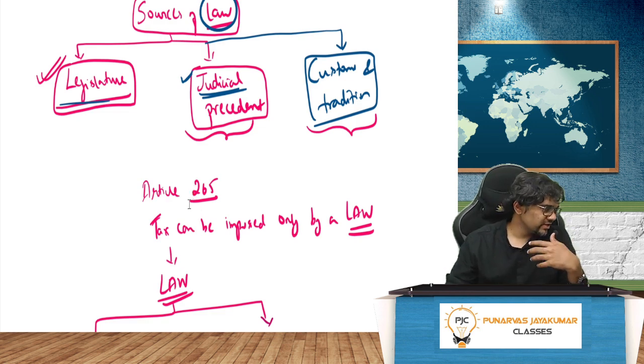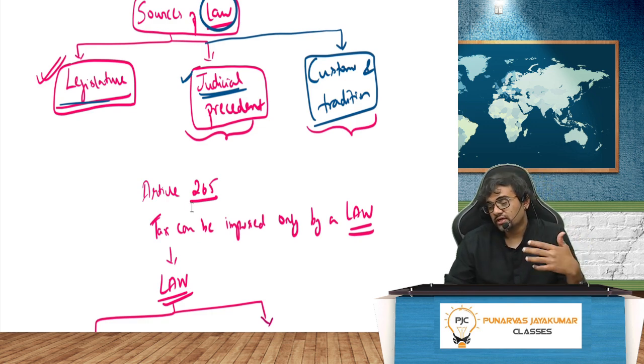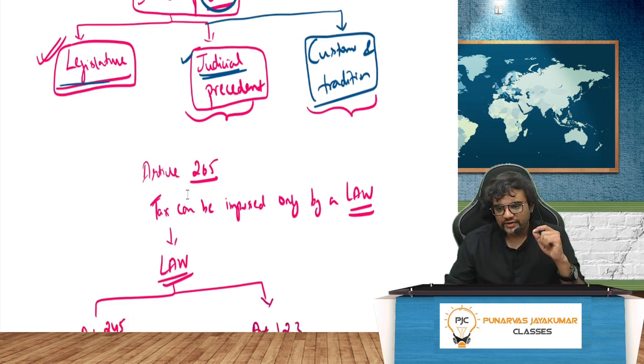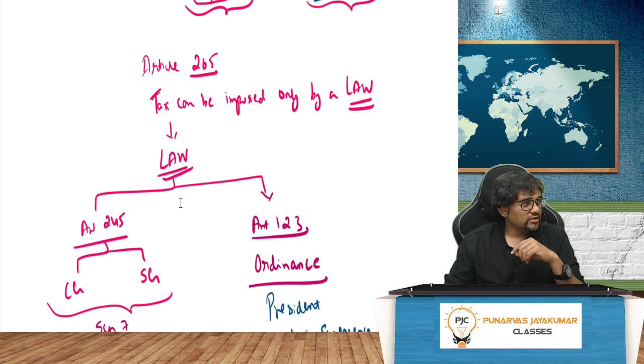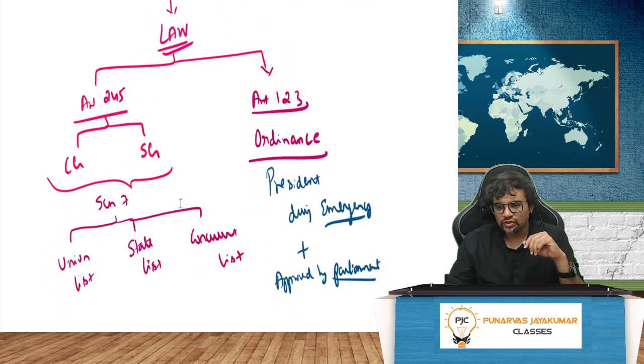Now, whenever I use the word Nirmala Madam, it represents the government. More than the government, I would say the finance ministry. And a lot of finance ministers are there, very good finance ministers have come, all that. Anyway, Article 265 of the Indian Constitution clearly says that tax can be imposed only by a law. So what is that law? Article 245 and Article 123 is what we need to see. See, all these are not important for the exam, just for basics I'm telling.